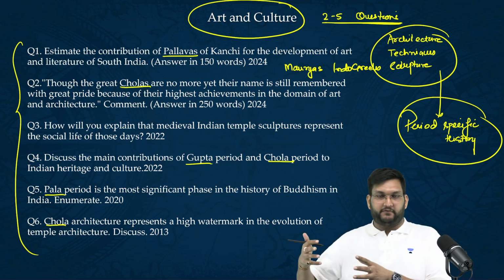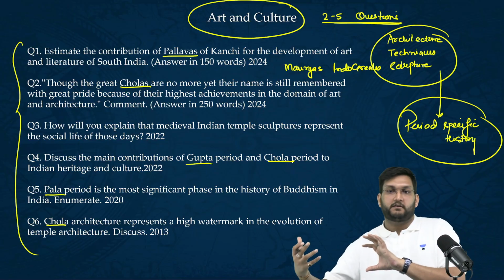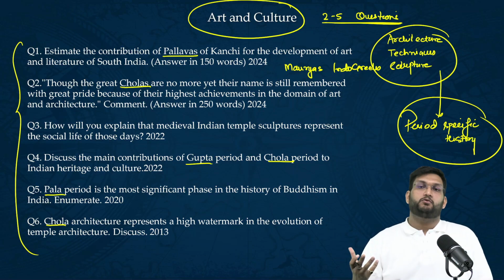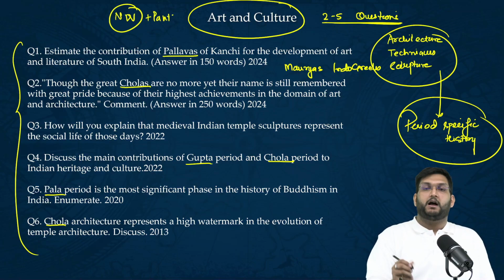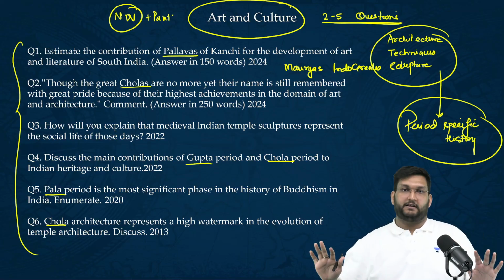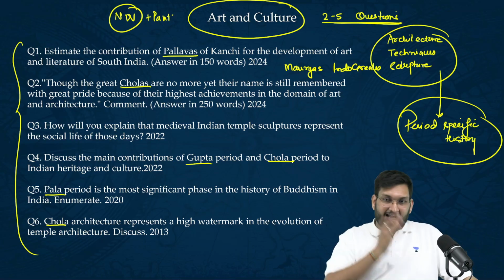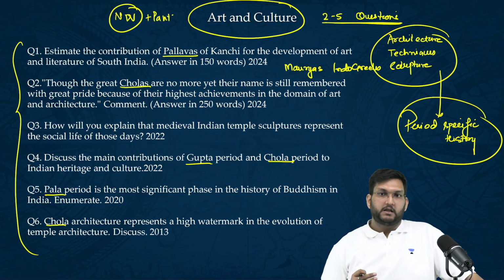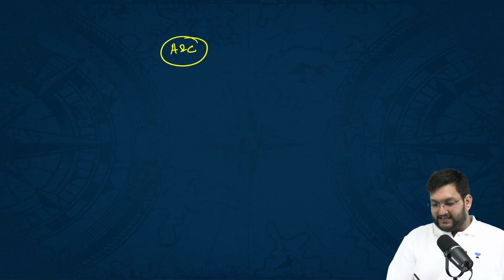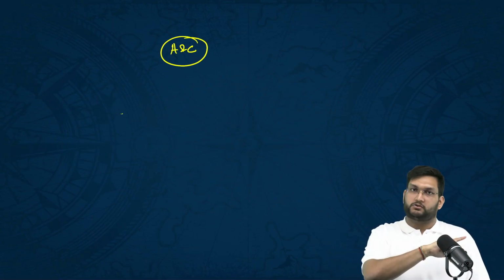They are now moving away from questions where they were asking about temple sculpture or the Greco-Roman features of the Gandhara school of art. Though Nagara, Dravida, Vesara, along with painting tradition, along with Gandhara, Mathura, Amravati remain relevant, now they're asking overarching questions. So based on the trend which we see now, it is now the overarching trend to basically go for period specific questions. So in art and culture, what we see is that in art and culture, the analysis would be for world history, we've analyzed World War One, World War Two, Cold War, and thereafter also the revolutions.